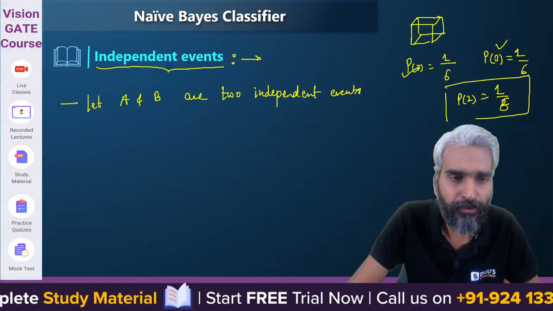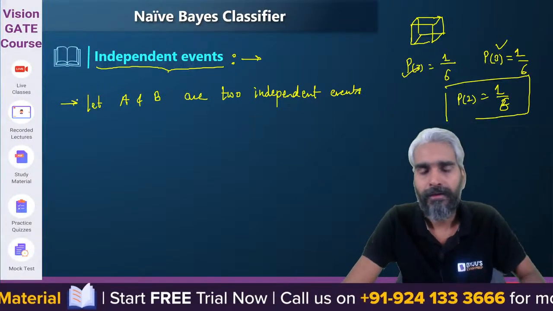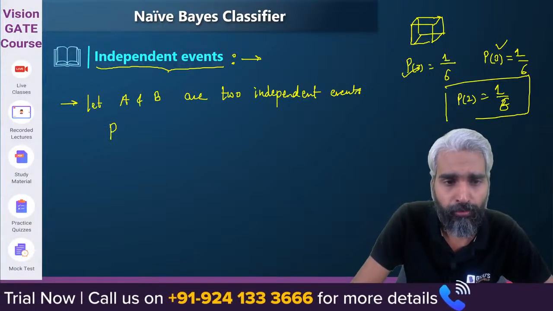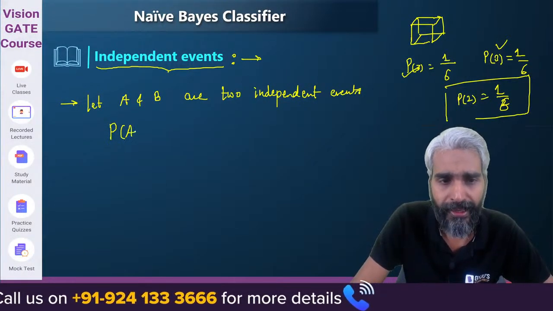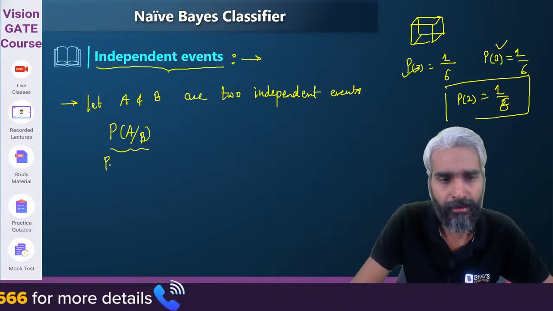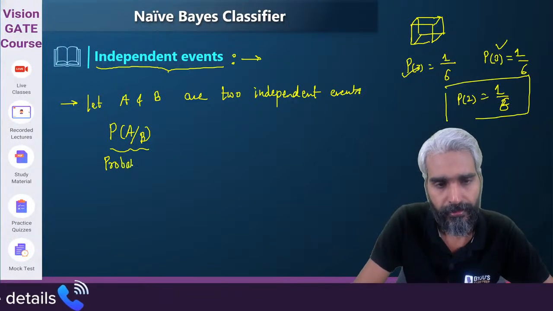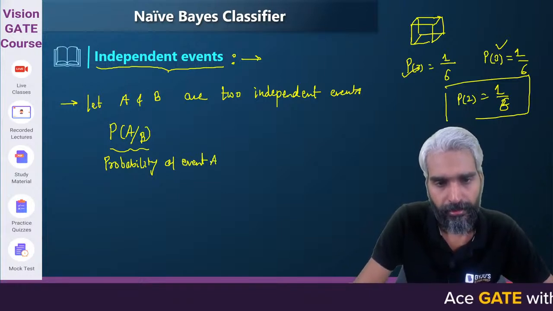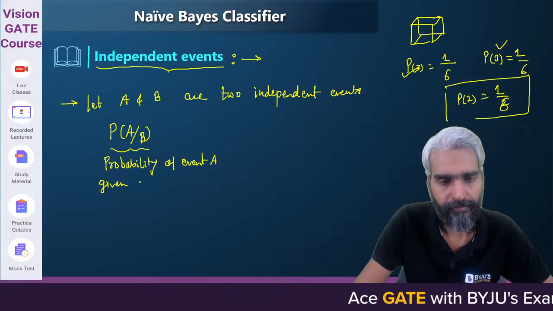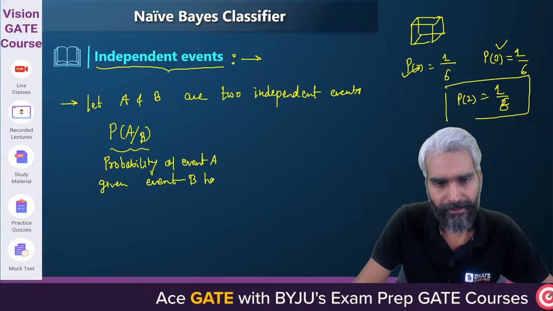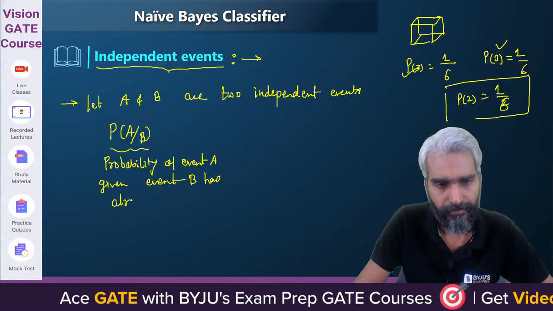Then the things which you need to understand are, if I ask you what will be the probability of A given B has occurred, what does it represent? It represents the probability of A given that event B has already occurred.